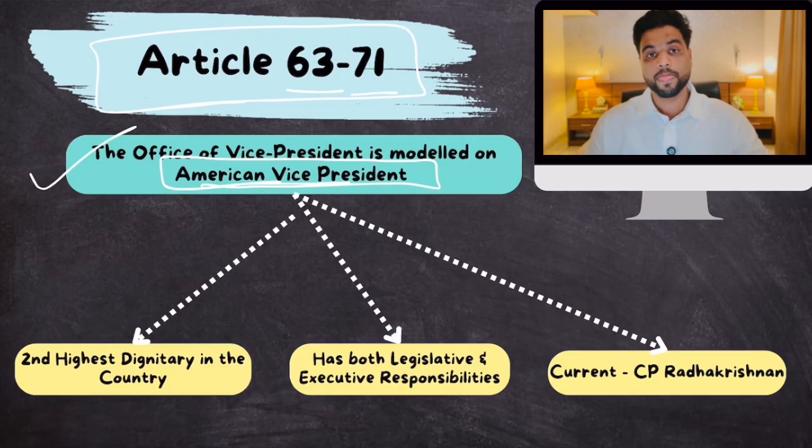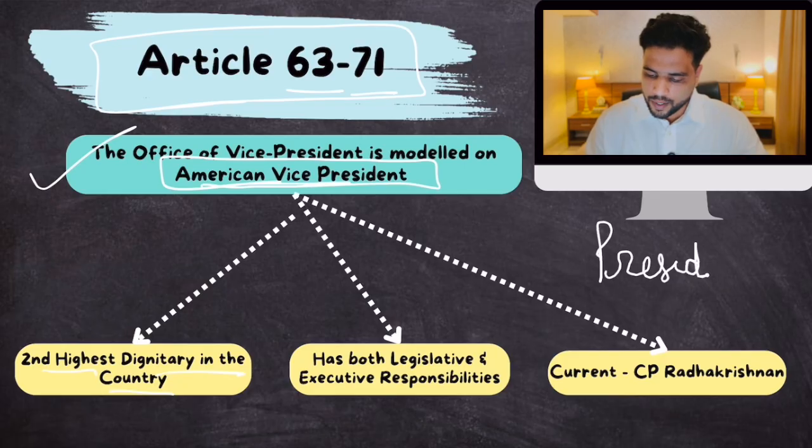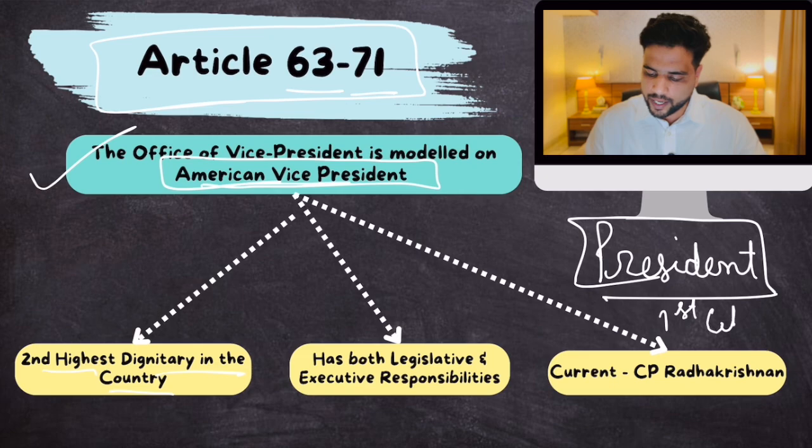Clear? Now, Vice President of India is the second highest dignitary in the country. Who's the first highest? Well, the President. The President is the highest dignitary. He's also known as the first citizen of India. The second highest dignitary is the Vice President.